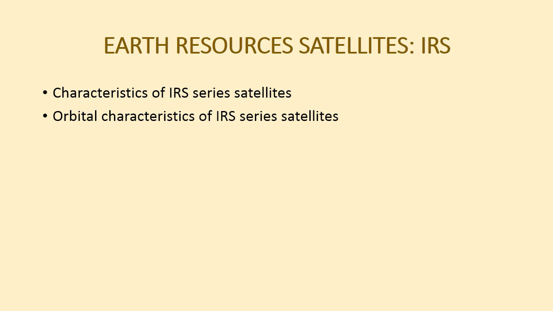Off nadir coverage 407 km and stereo viewing capability 3 days. So this was about the orbital characteristics of IRS satellites.